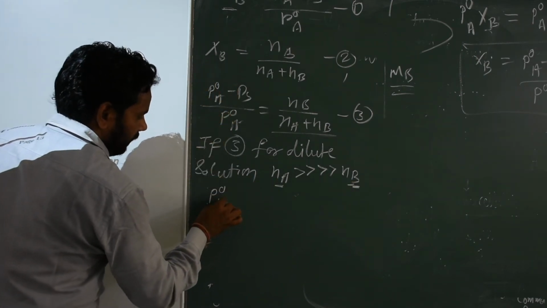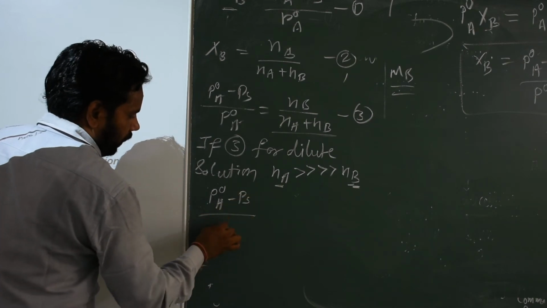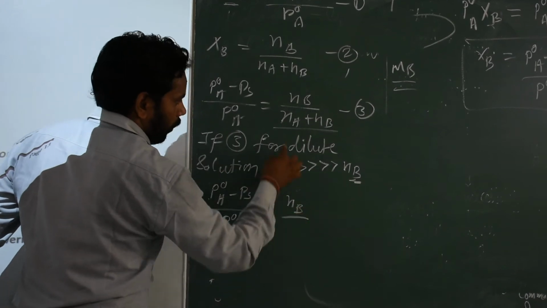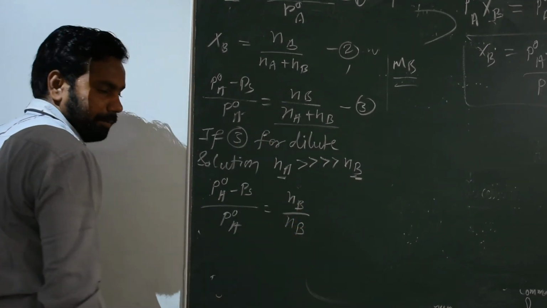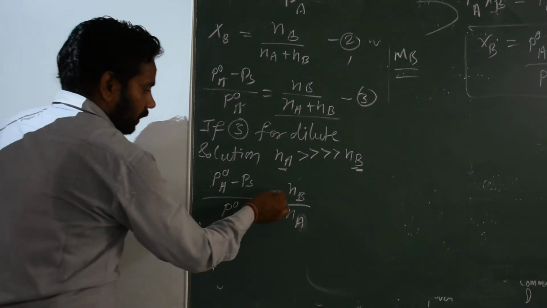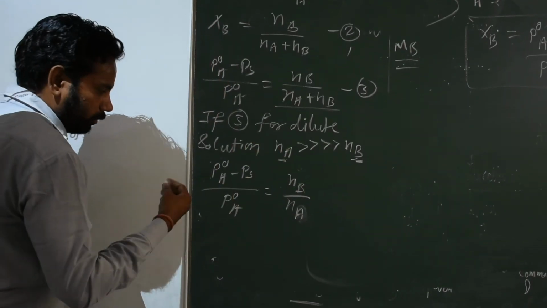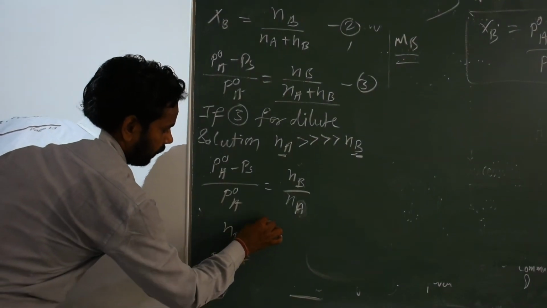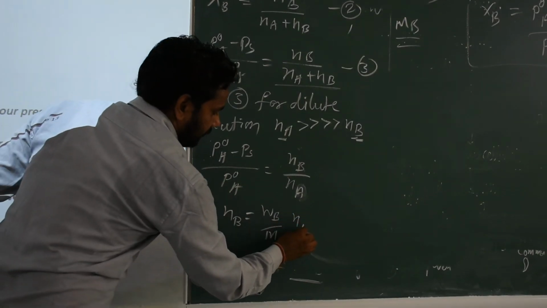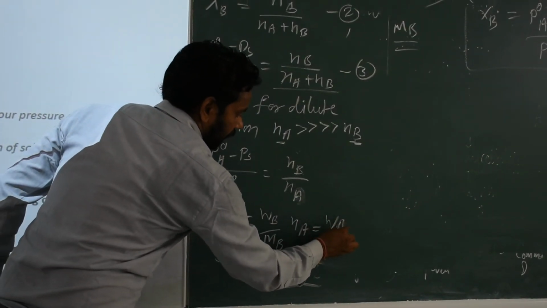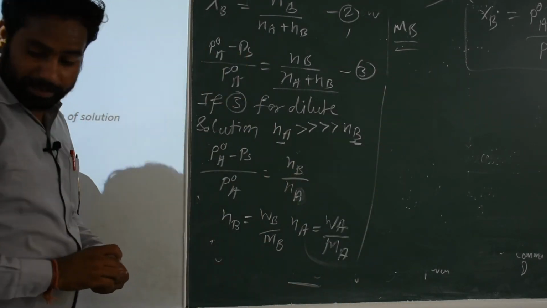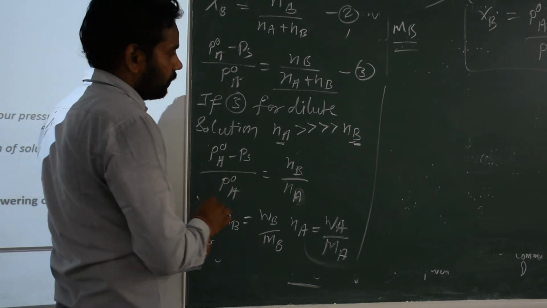Then (P0A minus PS) upon P0A is equal to NB upon NA. Again, we know the number of moles of solute NB is equal to WB upon MB, and NA is equal to WA upon MA. Then we put the values of NA and NB in equation 4.